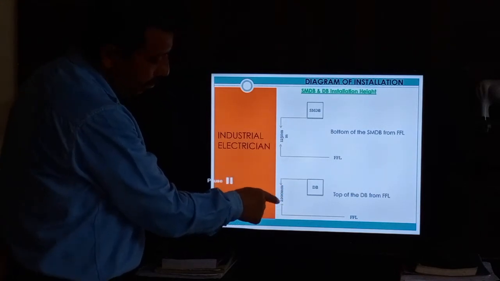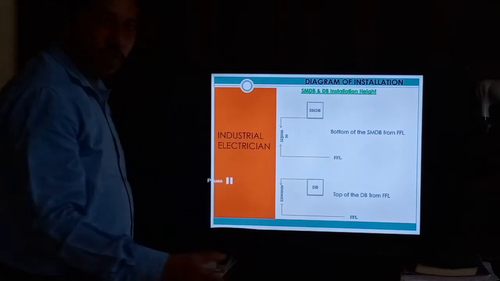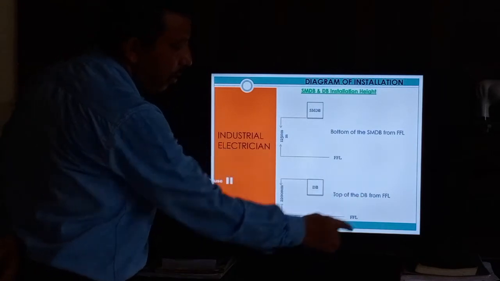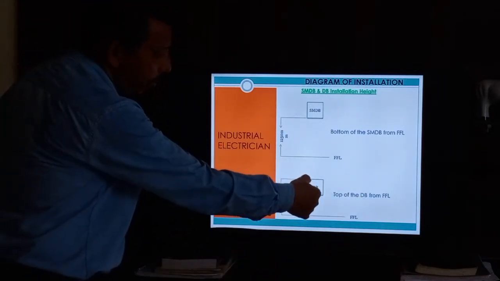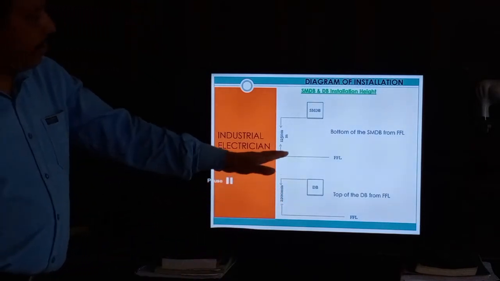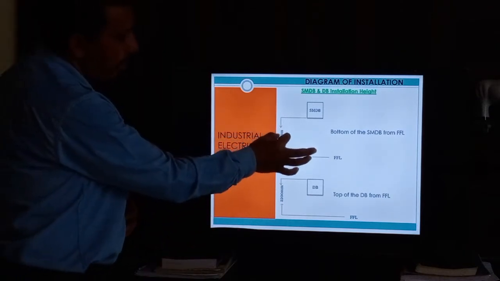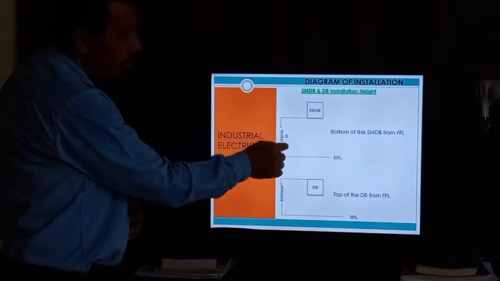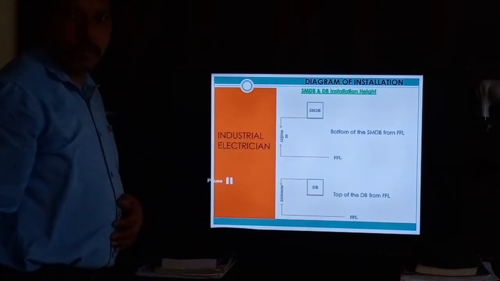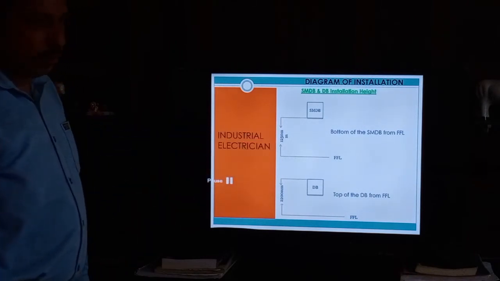And next one is DB, distribution board, 2200 mm. So FFL to 2200 mm is the top of the DB. This is the top. Always for the DB we measure to the top of the DB, and for the SMDB to the bottom of the SMDB. And SMDB is always at 1 meter. You can write here 1000 mm. You can write here 1000 mm.